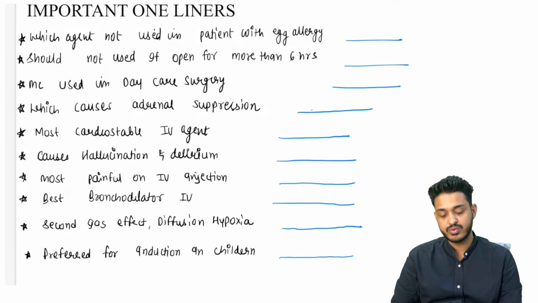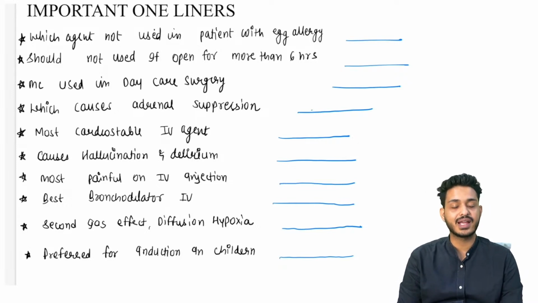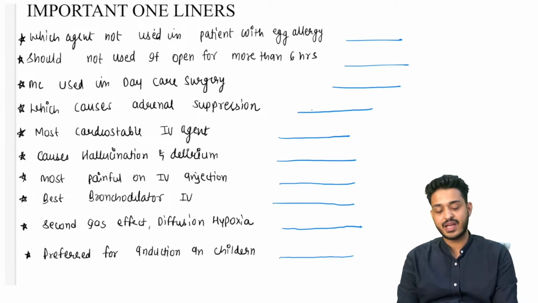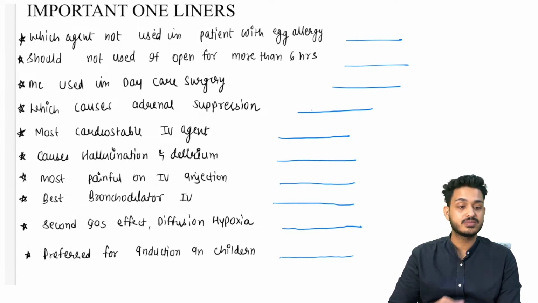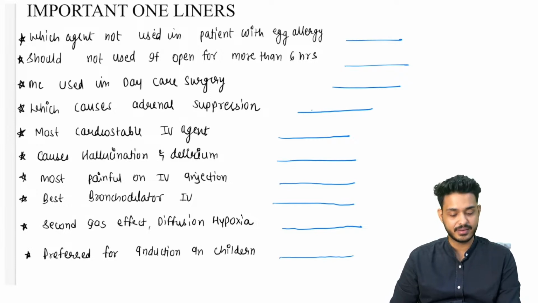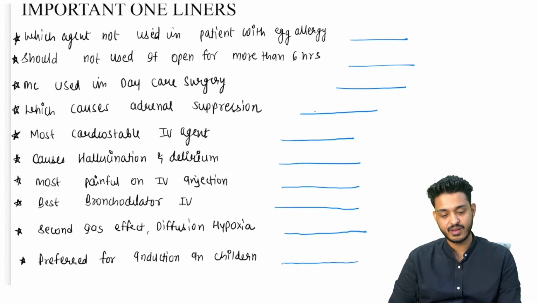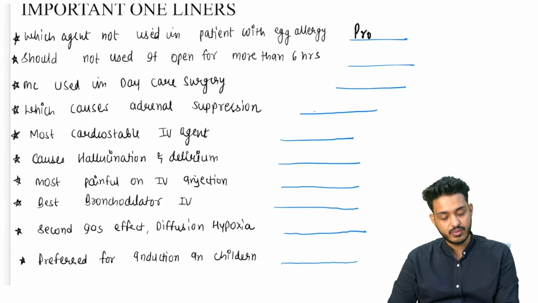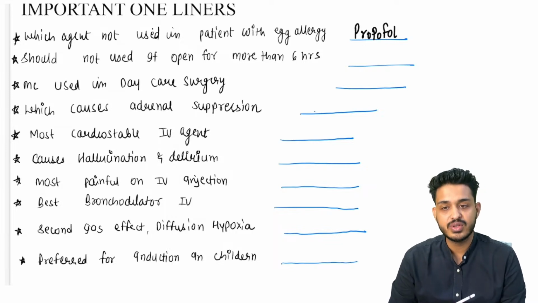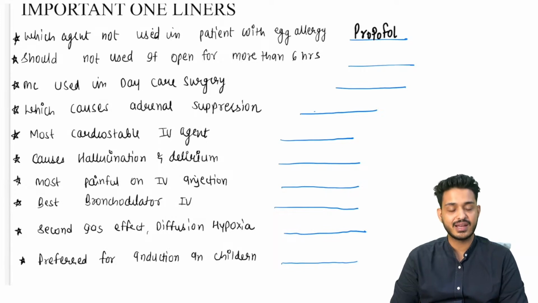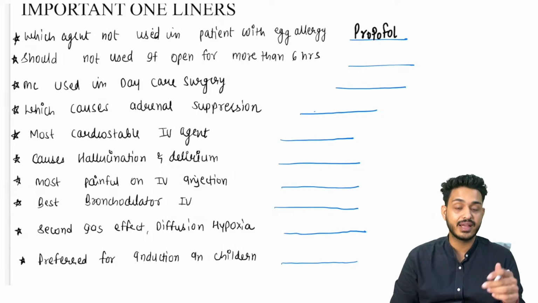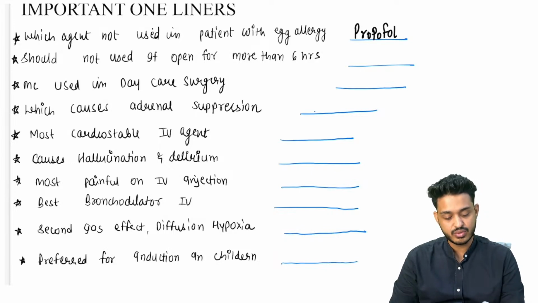Which agent is not used in a patient with egg allergy? I have told you about the EGS. Which one should not be used in egg allergy? We are studying anesthesia now; pharma is already done on the app. It is propofol. The agent not used in patients with egg allergy is propofol. Egg lecithin will be there, and there will be soybean. So these are the things you have to remember.